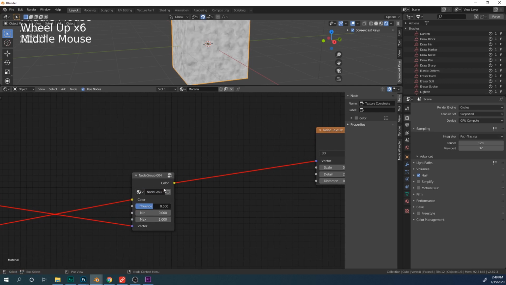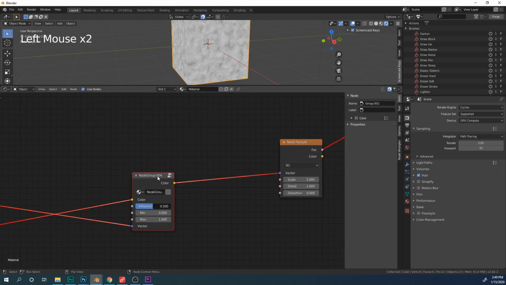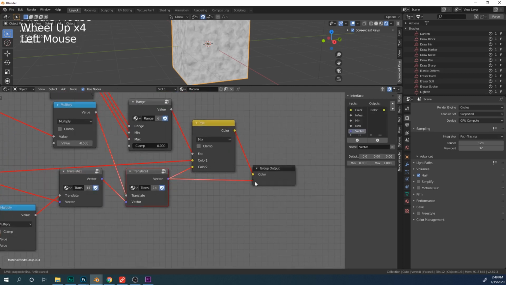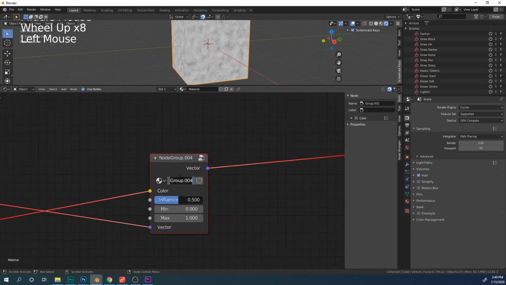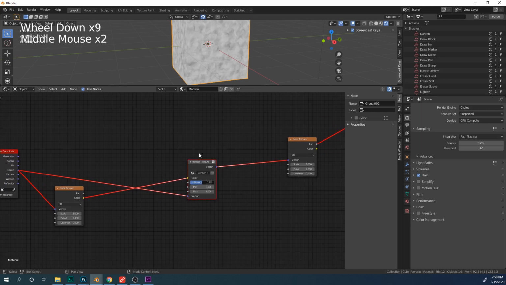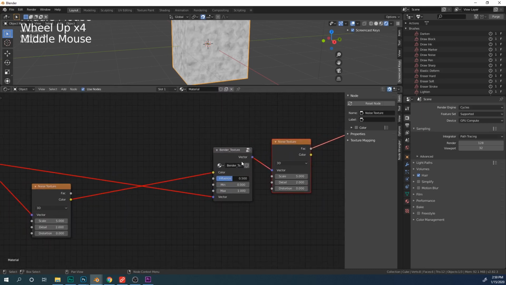Now you may notice that the color input should be a vector because it's plugged into a vector right here. So let's put this right here, put this down here, and get rid of the color. Perfect. Let's name this Bender Texture. All right. I can see that influence here. Change the minimum maximum. Let's change the maximum to something like 0.5.